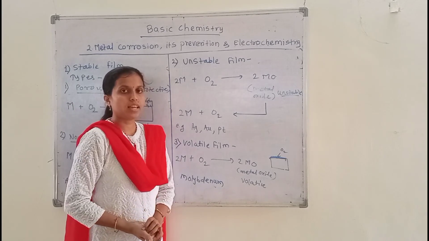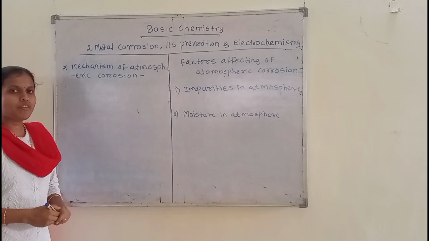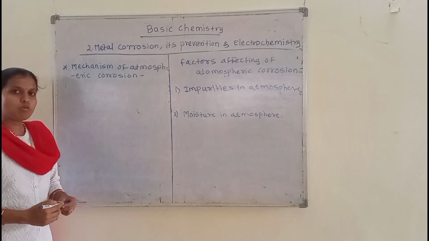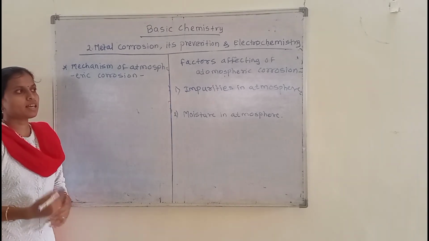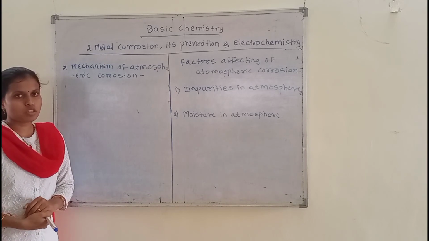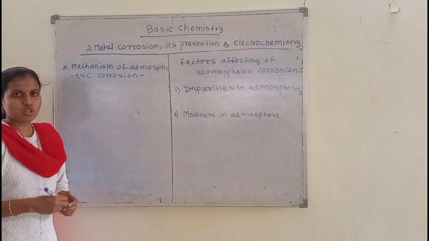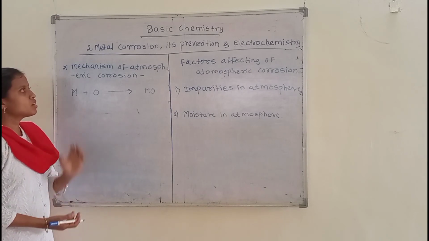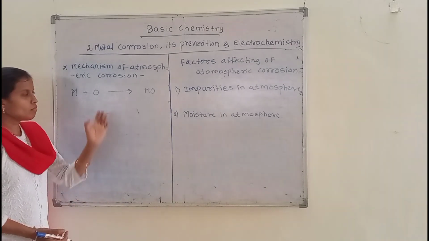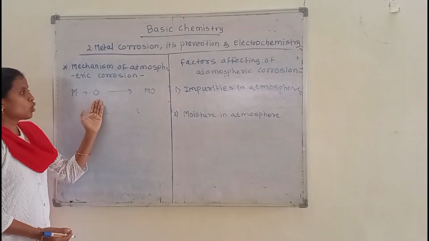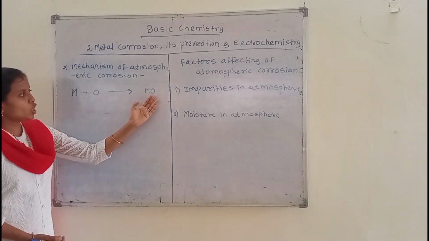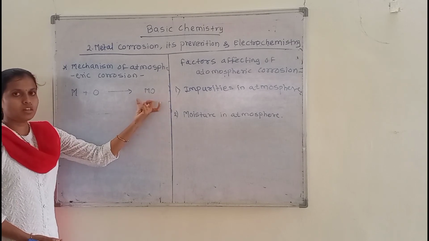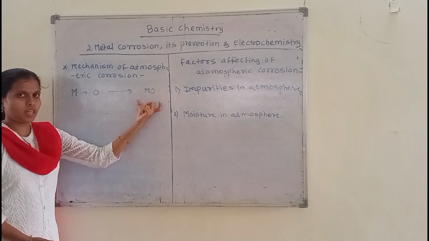Now we see the mechanism of atmospheric corrosion. In atmospheric corrosion, the metal surface directly contacts the atmospheric oxygen, and then corrosion is carried out. In this mechanism, the metal directly contacts the atmospheric oxygen and metal oxide is produced. This metal oxide film is formed on the surface of the metal. That means the corrosion of the metal can be carried out.